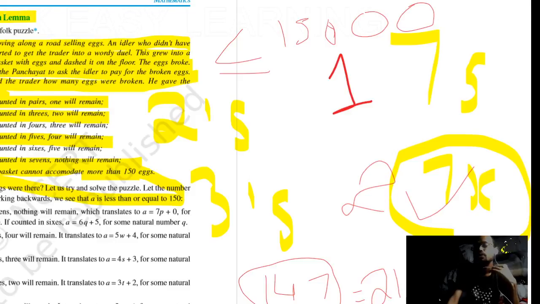Further it can be written as 7 square into 3, that is 49 into 3, which gives 147. So the answer should be 147. Okay, let's check it out.